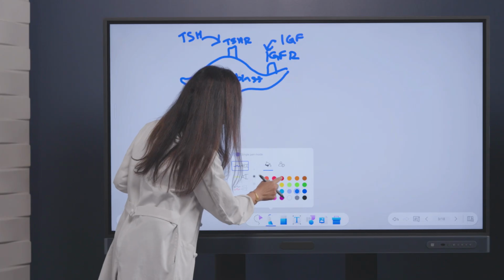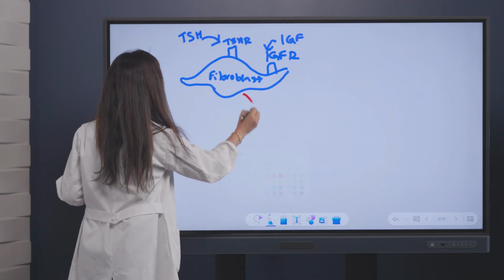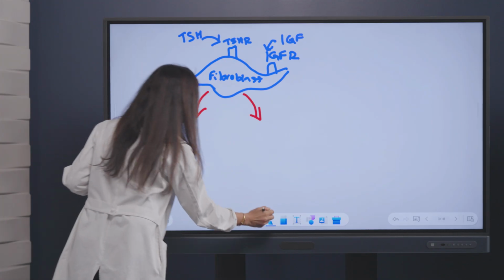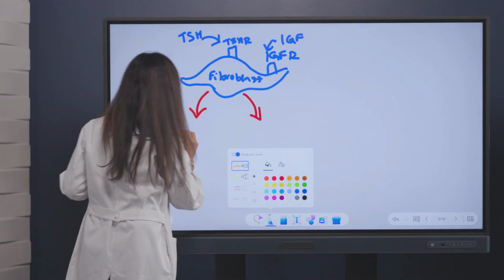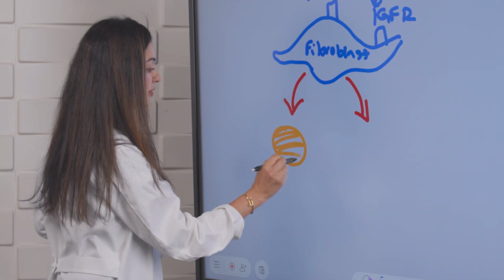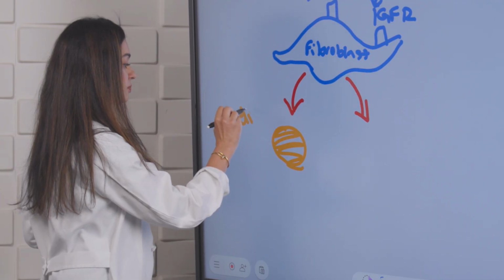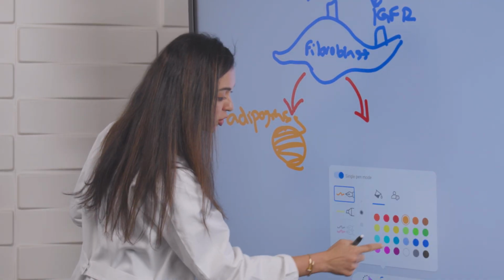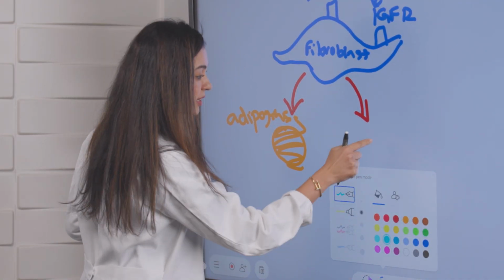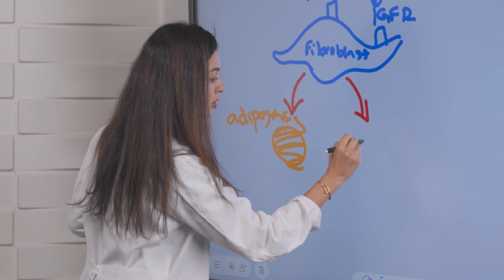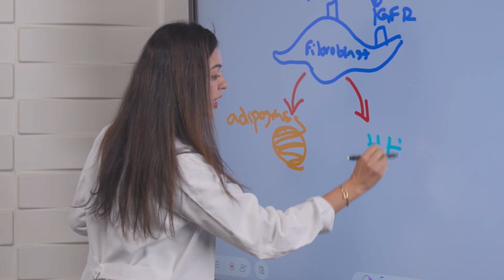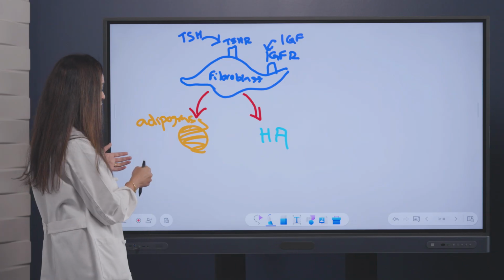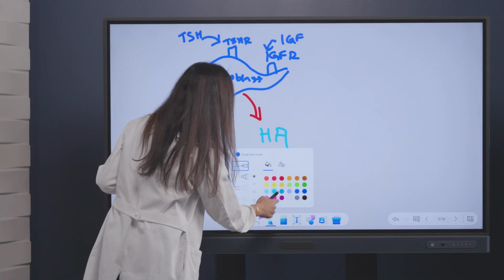Well, I'm going to change our color here. And what we can see happens is that binding leads to two things. We're going to get increased orbital fat, or adipogenesis. So we get increased fat production. And we're going to get increased hyaluronic acid synthesis, glycosaminoglycans. So this is just going to be increased HA. And so when we get that increased HA and the increased orbital fat, well, what's happening to the eye?